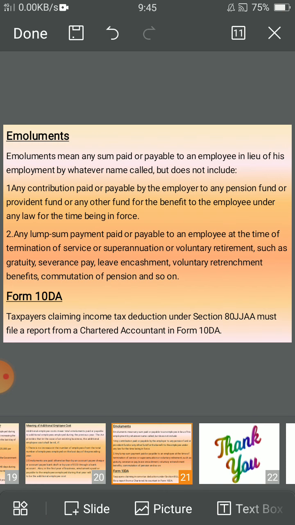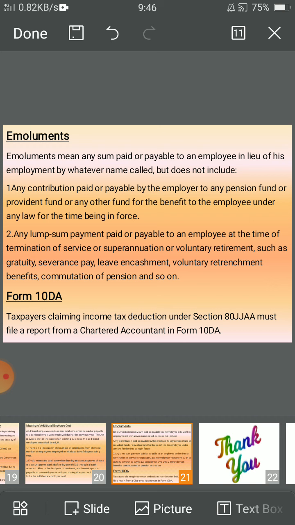Emoluments means any sum paid or payable to an employee in lieu of his employment by whatever name called, but does not include any contribution paid or payable by the employer to any pension fund or provident fund or any other fund for the benefit of the employee under any law for the time being in force.